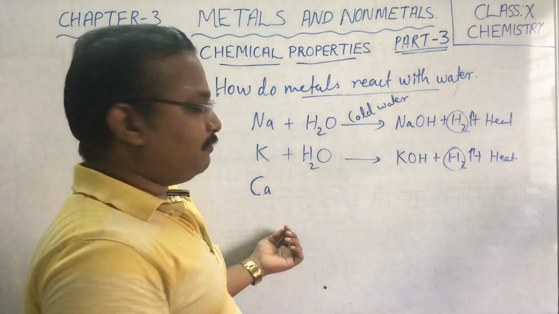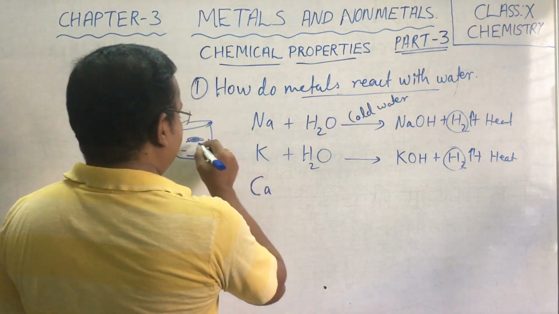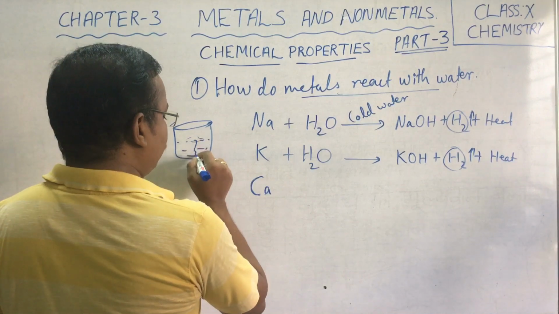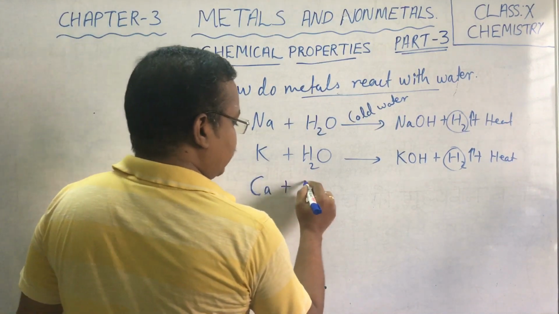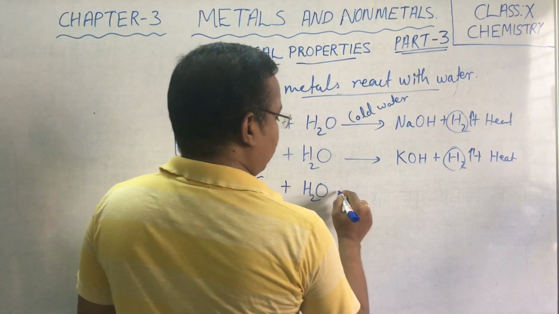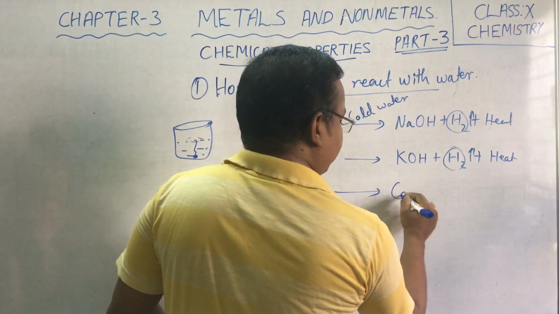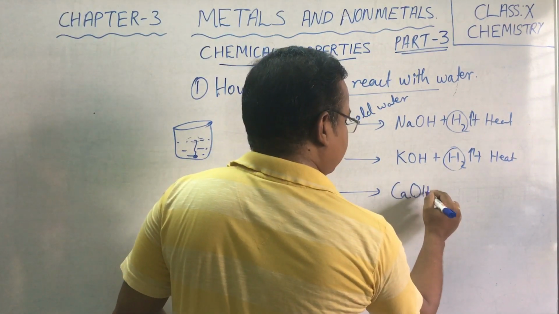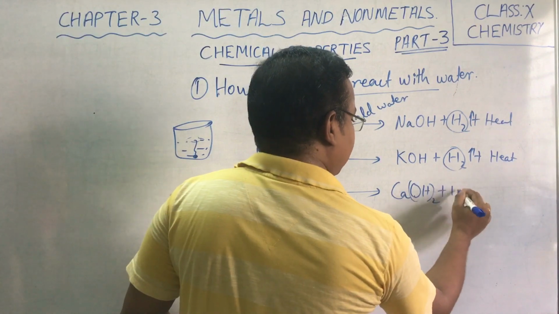In case of calcium, calcium will sink into water. Why? Because on reacting with water, calcium produces calcium hydroxide plus hydrogen.